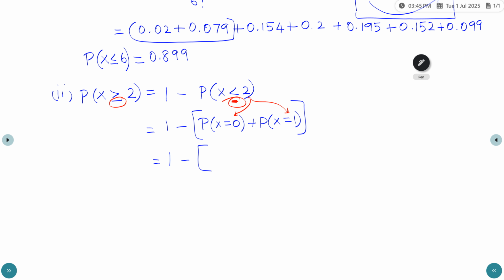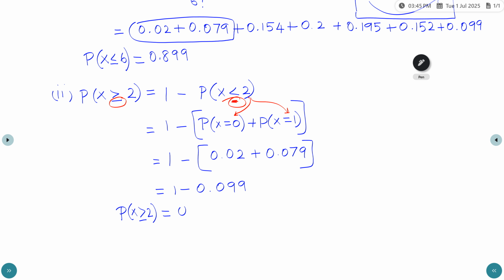0.02 and 0.079. So 0.02 plus 0.079, that is 1 minus 0.099. So probability of x greater than or equal to 2 equals 0.901.